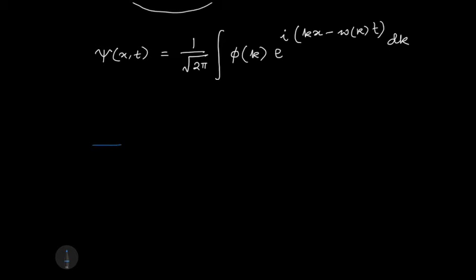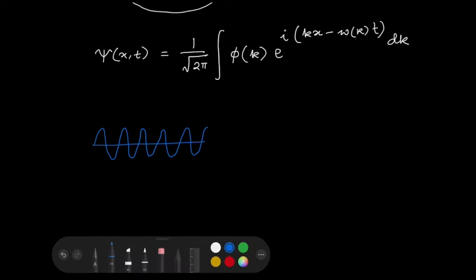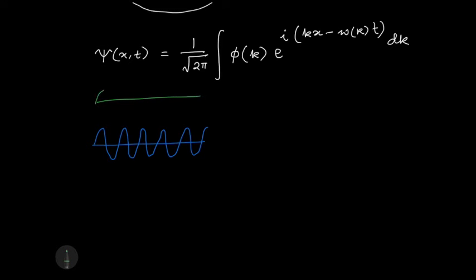If I have two frequencies, one oscillating like this, this is the matter wave of one frequency. My drawing is not good, but this is supposed to be a sine wave. And say this is the other frequency, and they have slightly different velocities because they have slightly different k.